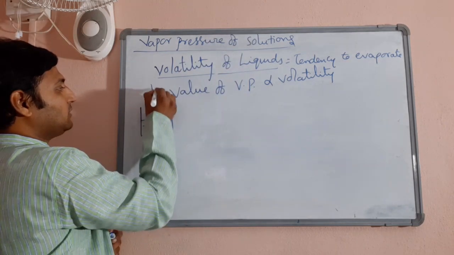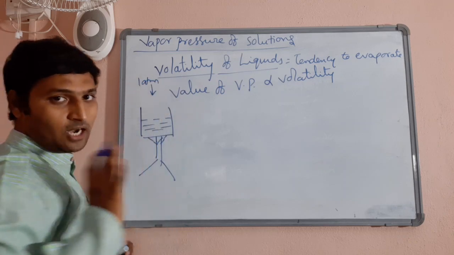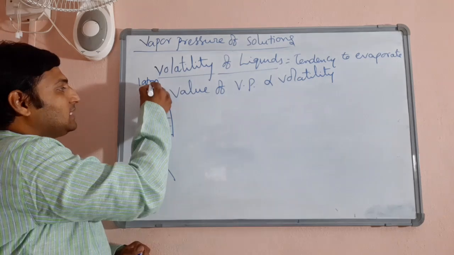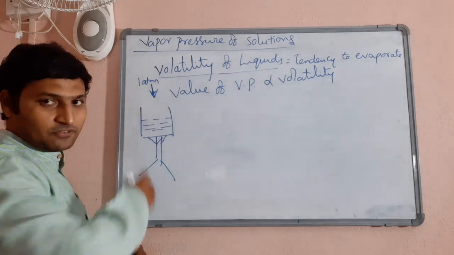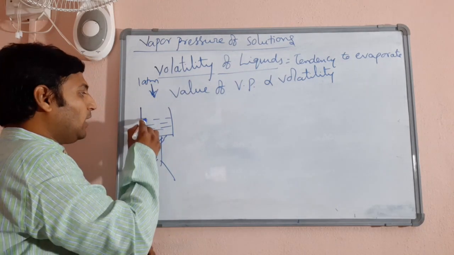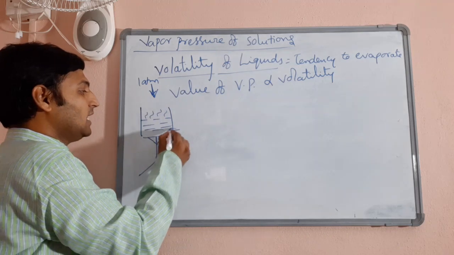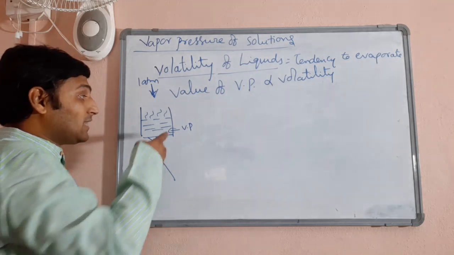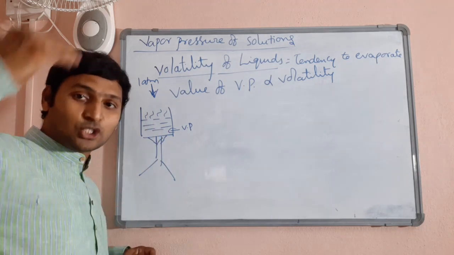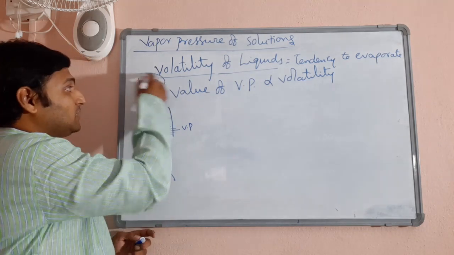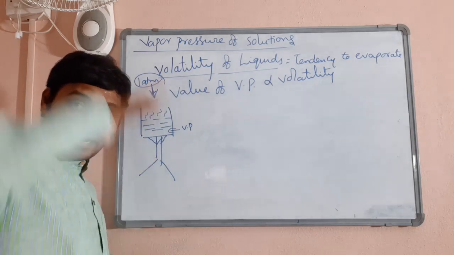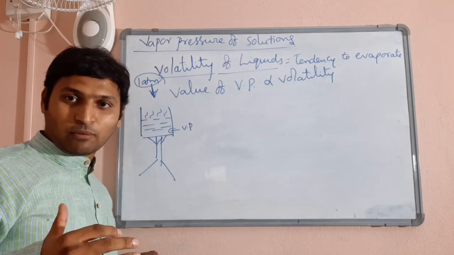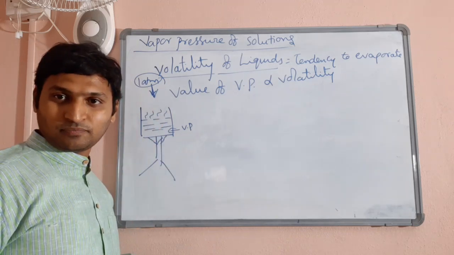Now from the atmosphere, generally normal atmospheric pressure is 1 atmosphere. So let us assume there is normal atmospheric pressure. The atmosphere is trying to exert a pressure of 1 atmosphere on this liquid. Meanwhile, while undergoing evaporation, this liquid is building some vapor pressure. Now, why is the whole of the liquid unable to change to vapor state? Because the atmosphere is preventing it, pressurizing the liquid and reducing the freedom of the liquid molecules to enter into vapor state.